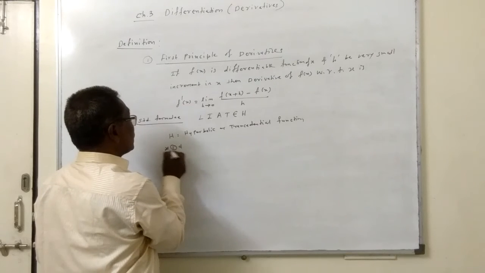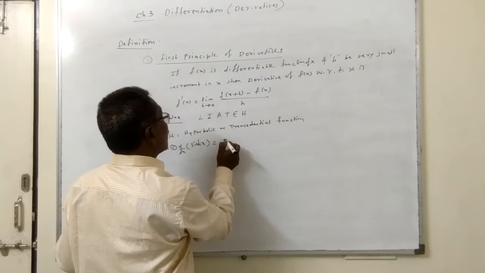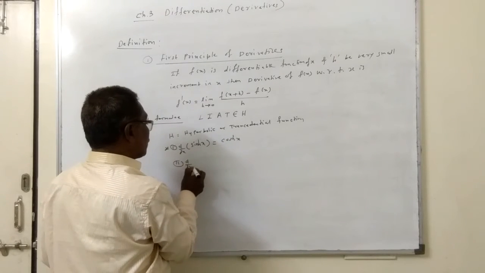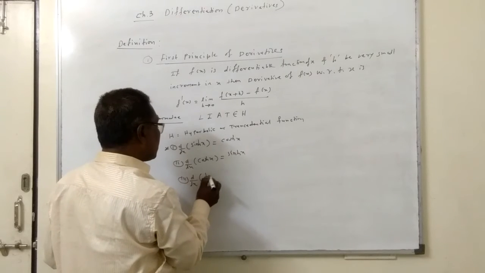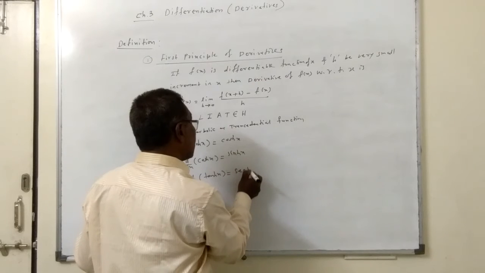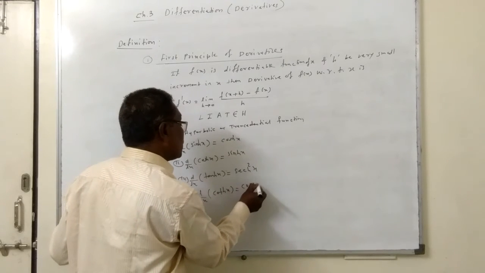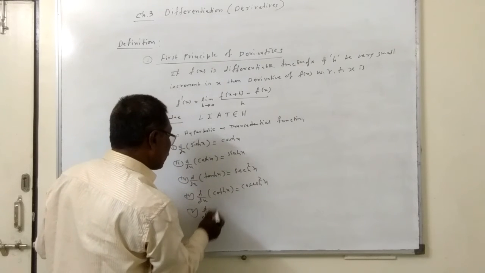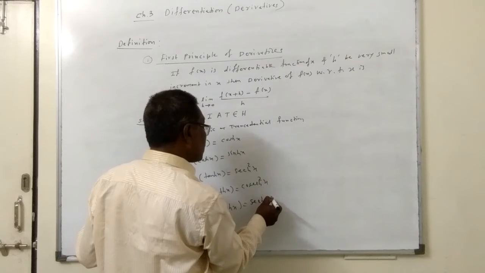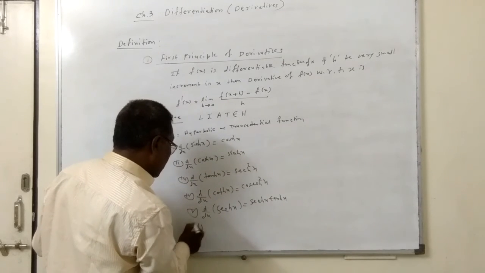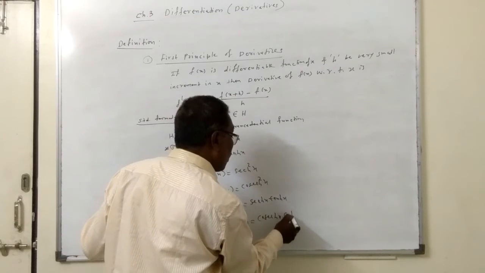So we get the first formula here: d by dx of sin hyperbolic x is equal to cos hyperbolic x. d by dx of cos hyperbolic x is sin hyperbolic x. d by dx of tan hyperbolic x is sec hyperbolic square x. d by dx of cot hyperbolic x is cosec hyperbolic square x. d by dx of sec hyperbolic x is sec hyperbolic x into tan hyperbolic x. d by dx of cosec hyperbolic x is cosec hyperbolic x into cot hyperbolic x.